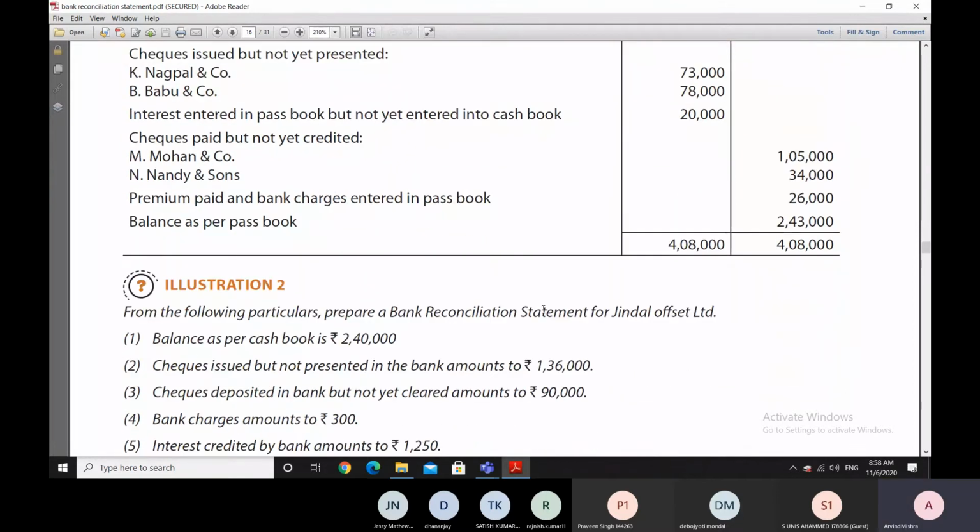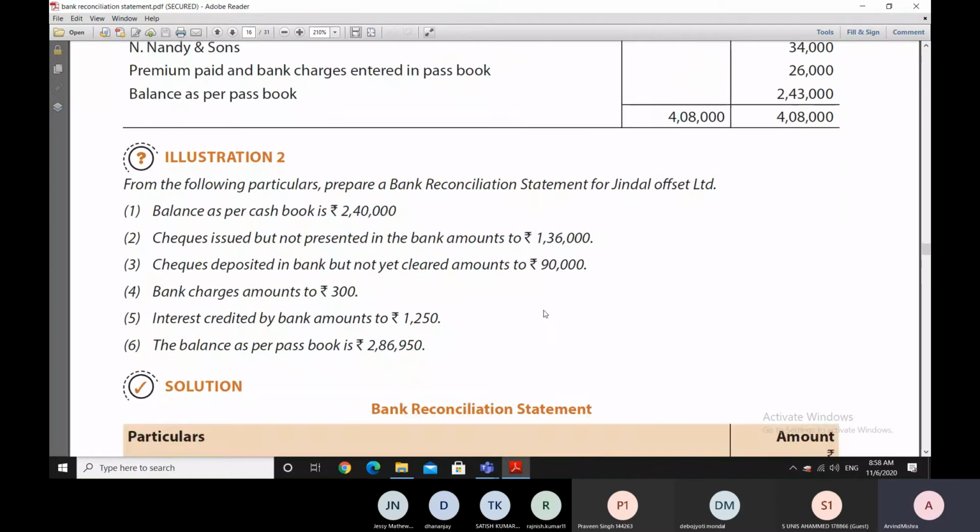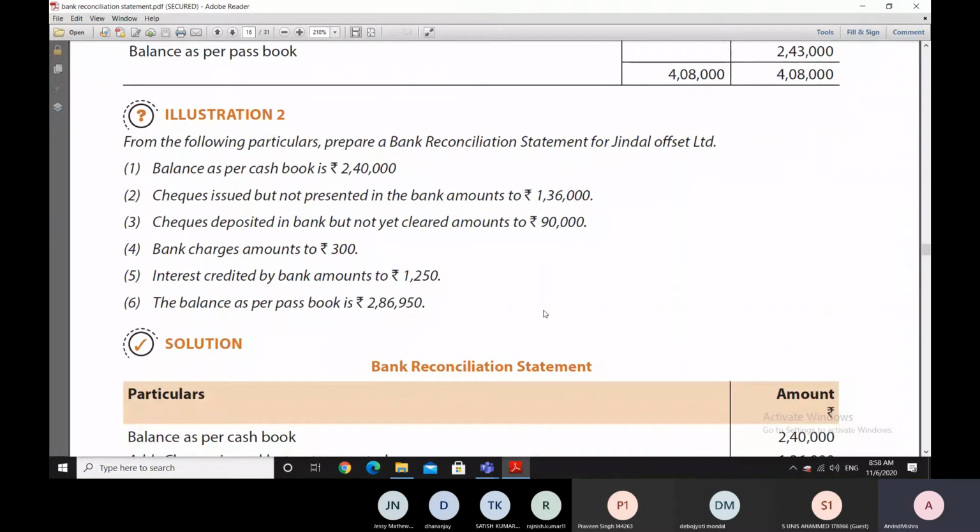Now let us take an illustration to be very sure about how it goes about. Now we have a balance, as per cash book, of 2,40,000 rupees here. There was a check which was issued but not presented in the bank, a check deposited in the bank but not yet cleared, bank charges, interest credited, and balance as per the passbook. Now, as you can see, there is a difference between the balance as per cash book and the balance as per the passbook.